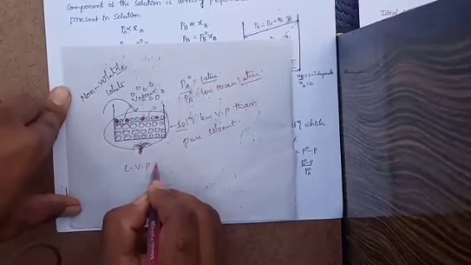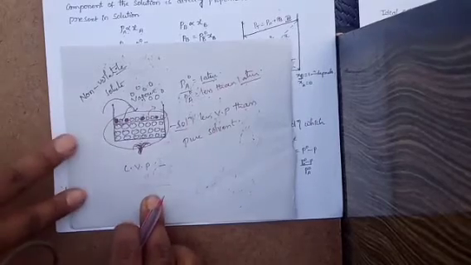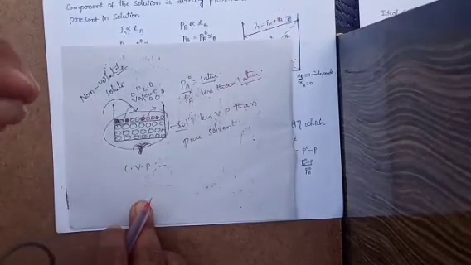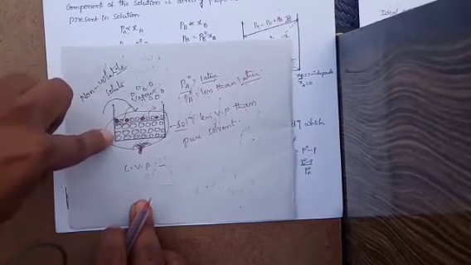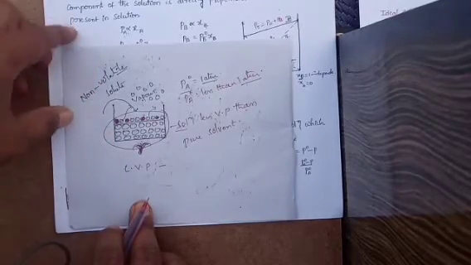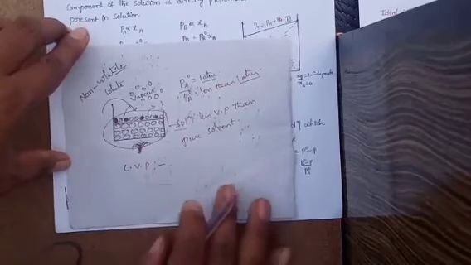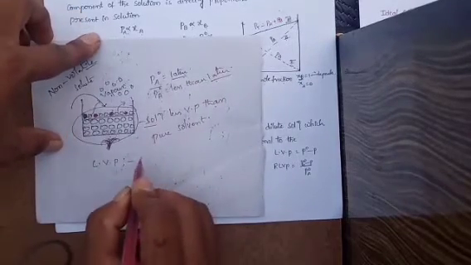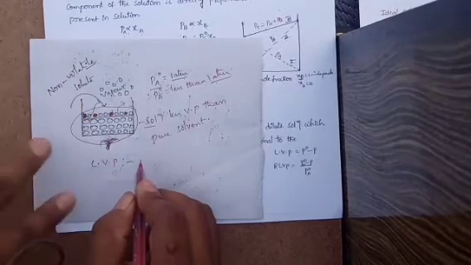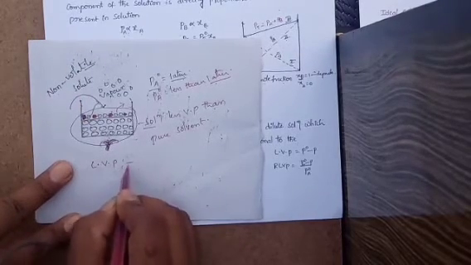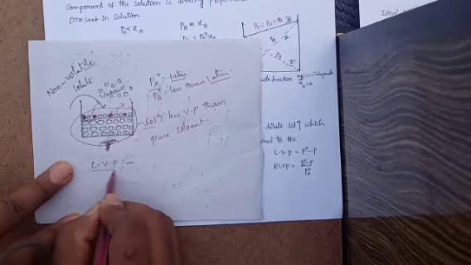Lowering of vapor pressure. The pressure decrease caused by the addition of non-volatile solute to the pure solvent is known as the lowering of vapor pressure. Otherwise, the difference between the vapor pressure of pure solvent and the vapor pressure of solution is known as the lowering of vapor pressure.